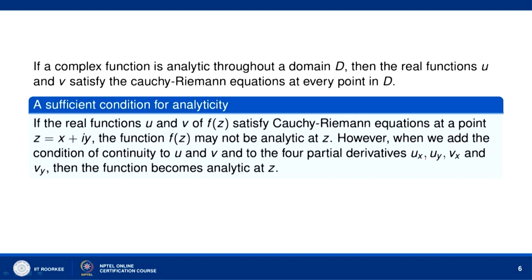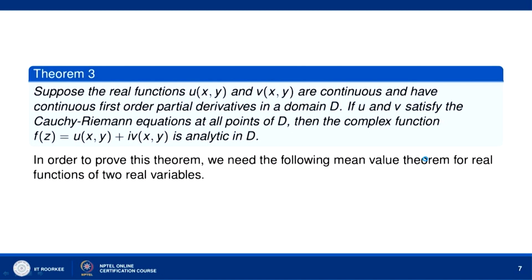So, at the point z, suppose the 4 partial derivatives u_x, u_y, v_x and v_y are continuous together with the continuity of u and v, then the function f(z) will become analytic at z. So, let us prove this. We have formalized this result in this theorem.